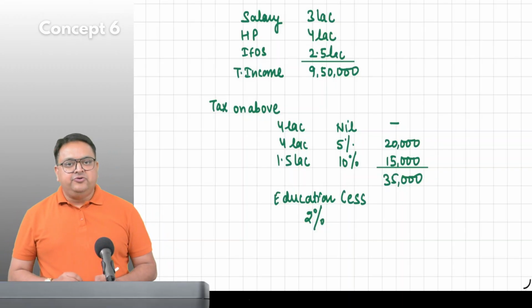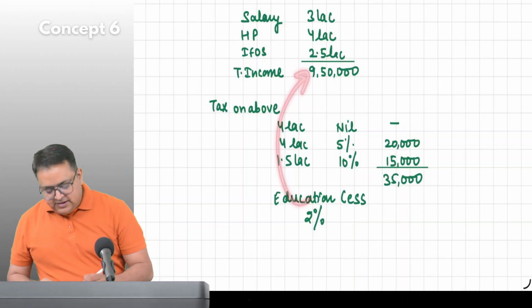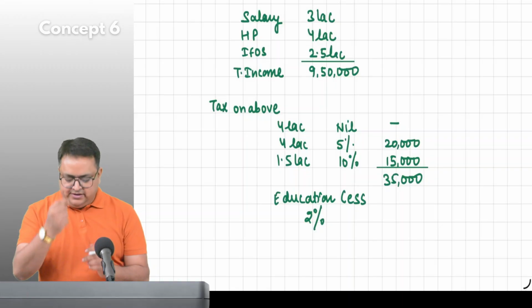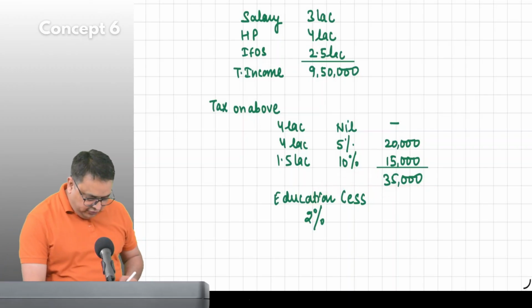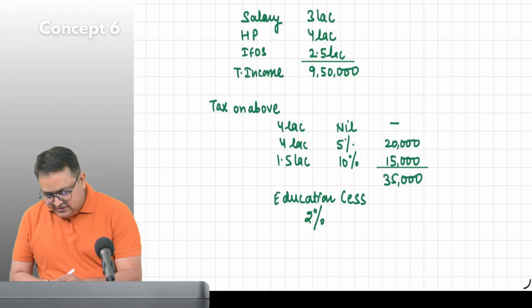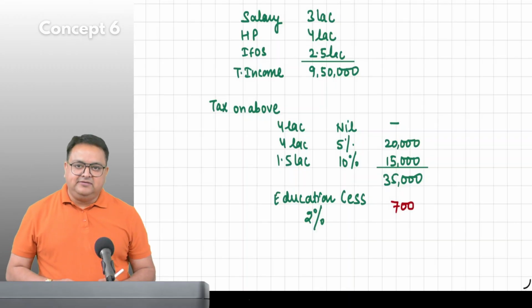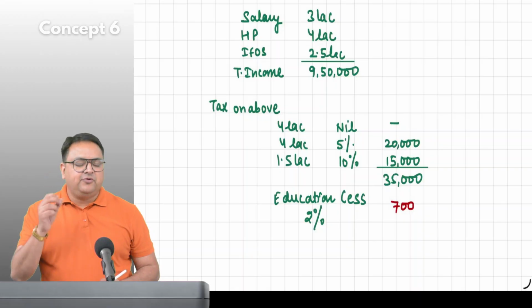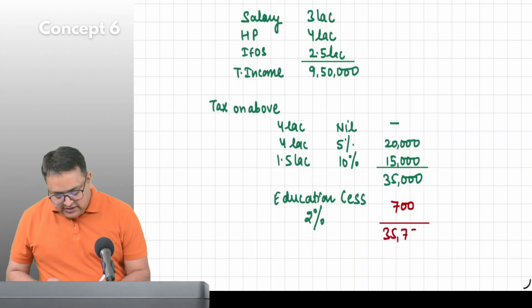So 2% introduced. 2% of what? 2% of your income? He said, no. A very little amount I need. 2% of your taxes. So 35,000 into 2%. How much does it become, guys? 700 rupees. So he said that please pay 700 rupees more as an income tax, and this is an education cess for primary education. And he made it that now your income tax will become 35,700.